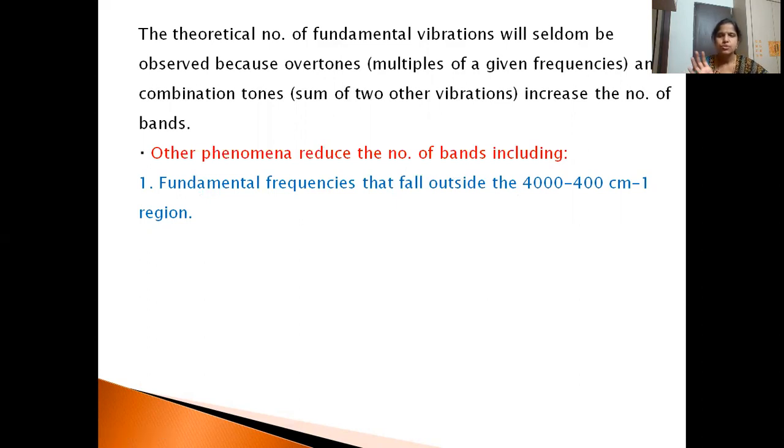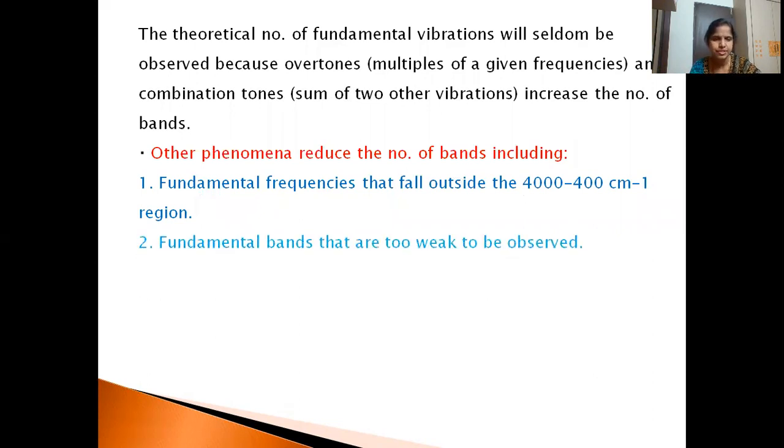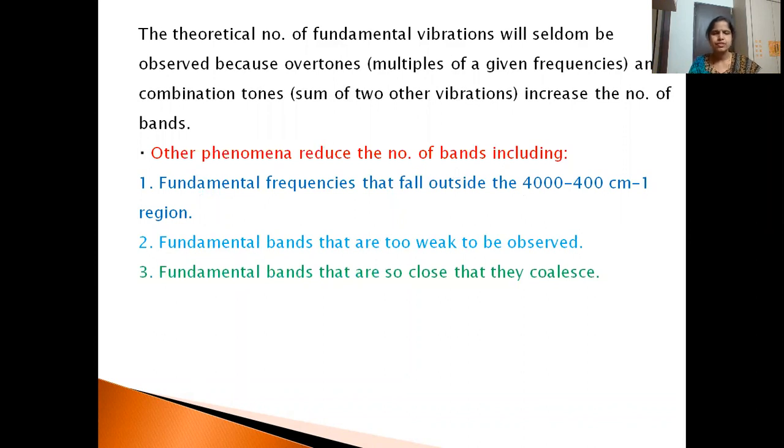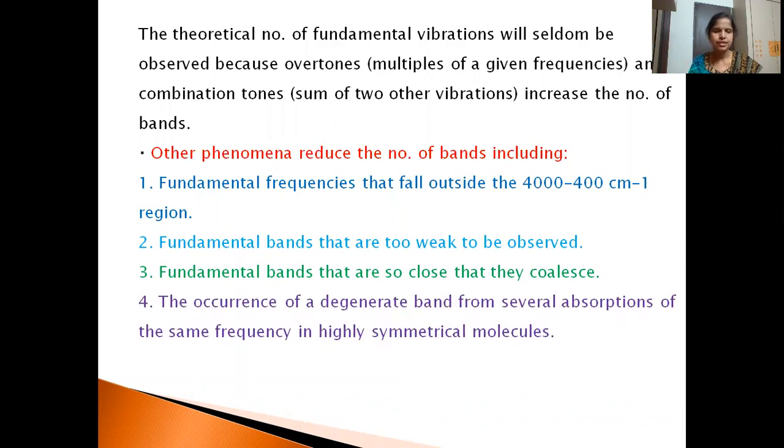This 4000 to 400 centimeter inverse range is for the main organic functional group region. So when some bands absorb radiation outside this range, those bands will not appear in the IR spectra. Some of the fundamental bands may be too weak, so they are also not observed. And some bands are so close that they coalesce, so some bands are also missing.